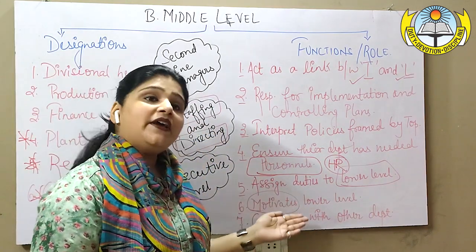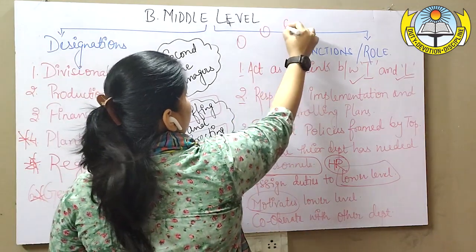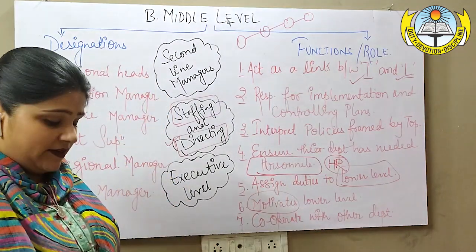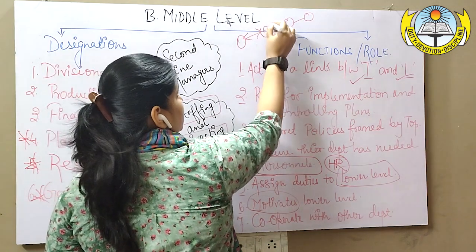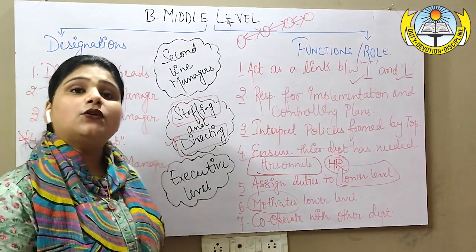Next, to cooperate with other departments. We know that there are so many different departments which are working simultaneously at the same time. So what is the job of the middle level? The middle level is responsible to maintain interdepartmental coordination. Yes, I repeat the word, interdepartmental coordination.